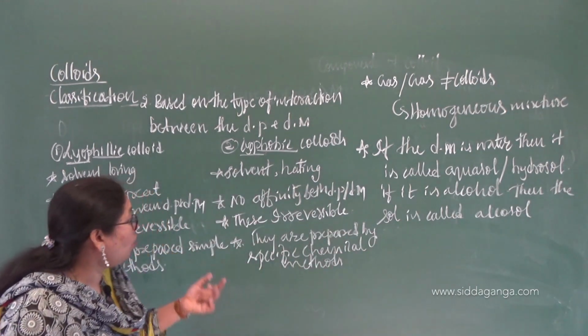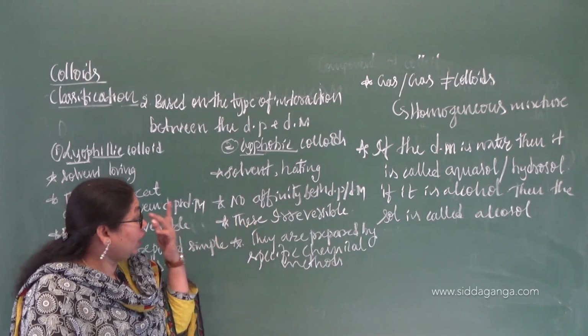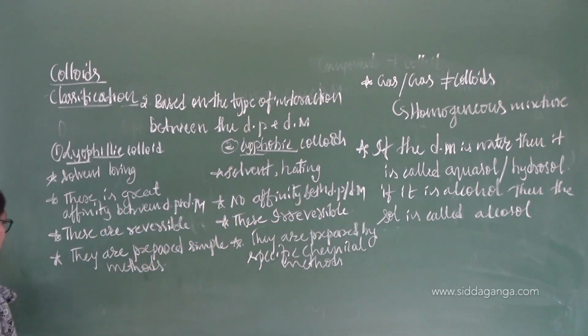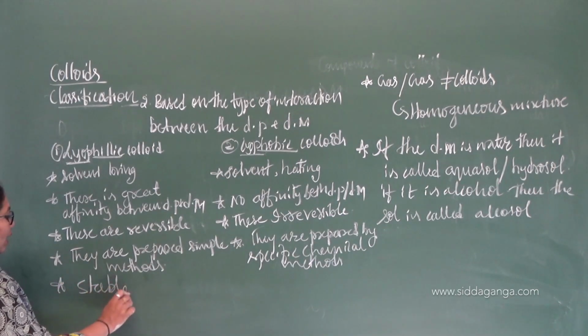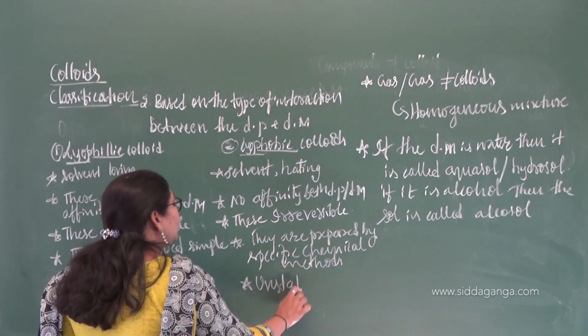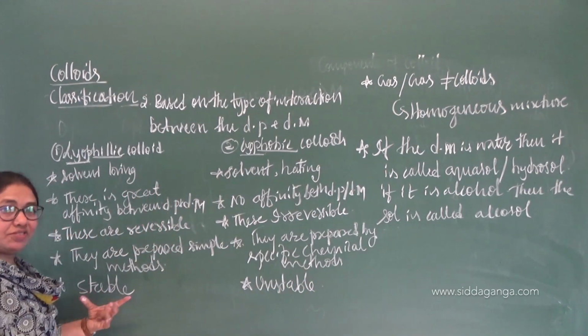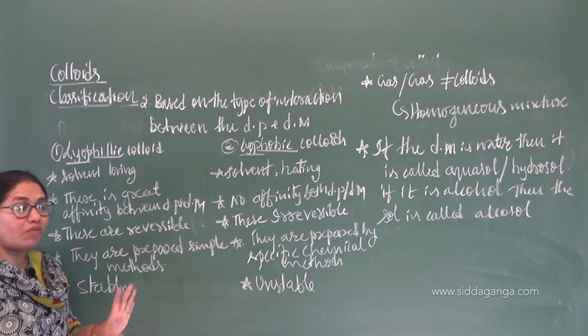That's why these are irreversible in nature. Okay, now the next point. So next you can have, these are highly stable. These are highly unstable. Okay, so in the differences, if you write this much, that is enough. Stable, unstable. Very important difference.